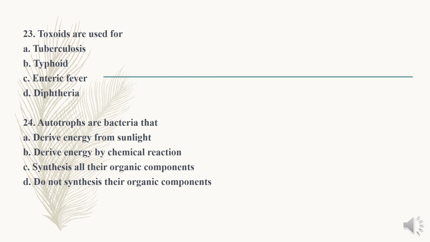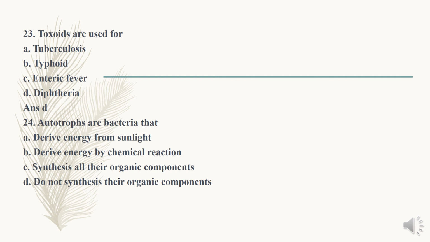Toxoids are basically modified toxins from a pathogenic microorganism. They are still antigenic, so they can be used as a vaccine. The widely used toxoids are tetanus toxoid and diphtheria toxoid. Among the options, tetanus is not there, so the toxoid used is option D, diphtheria. 24th question.